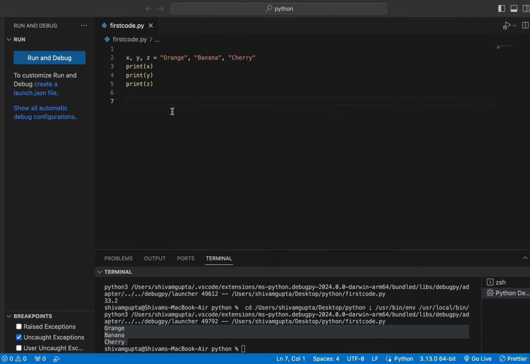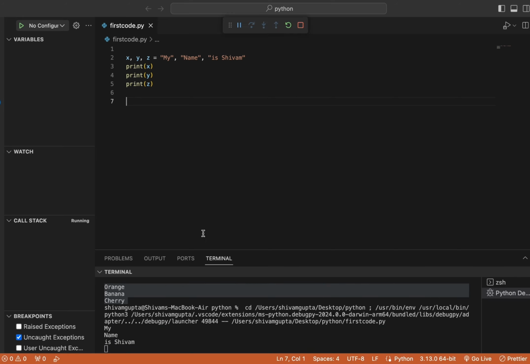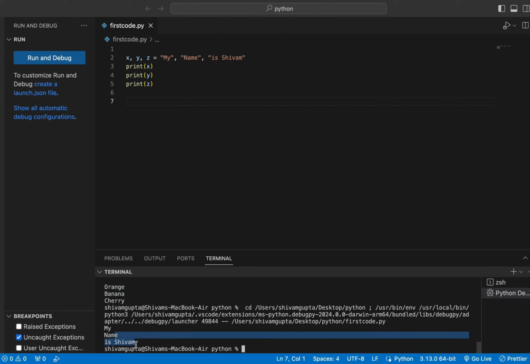Now there will be one more case, like if you want to assign x is my, y will be name, and let's write z is Shivam. Yeah, so these are three strings that we have passed over here, but when I rerun this, it will simply show them on different lines.